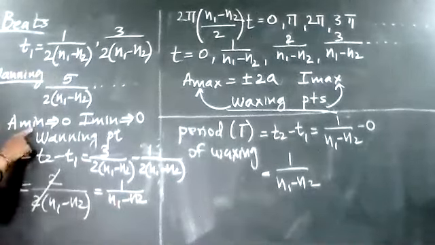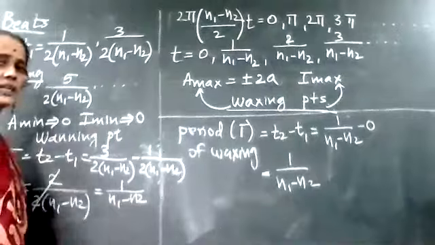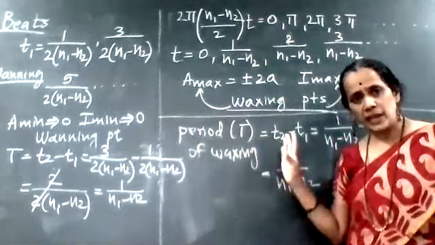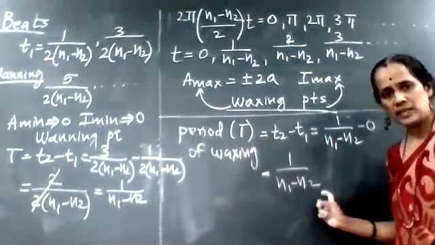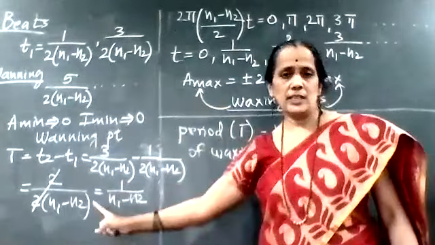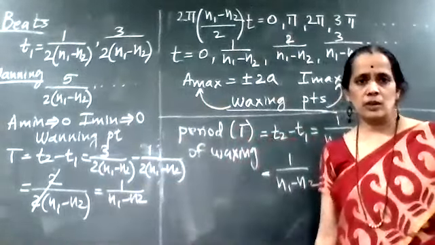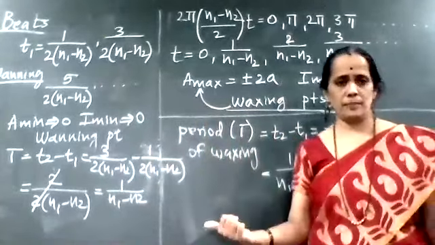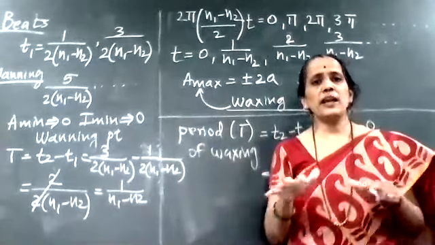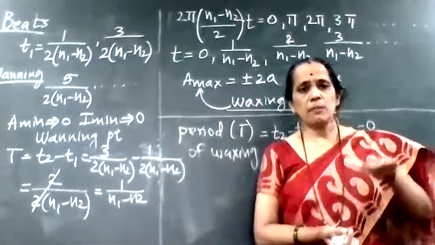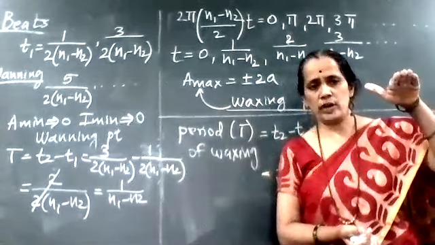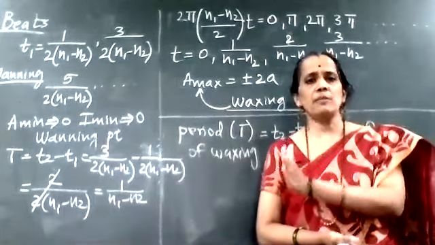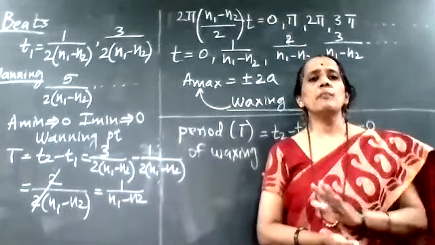Waning means amplitude is minimum, intensity is minimum. So what is our final conclusion? The period for waxing is 1 upon (n1 − n2). The period for waning is also 1 upon (n1 − n2). Means both the periods of waxing and waning are the same. So in simple language, the maximum amplitude point will be obtained after a time interval, and after that same time interval, I will get the minimum intensity.